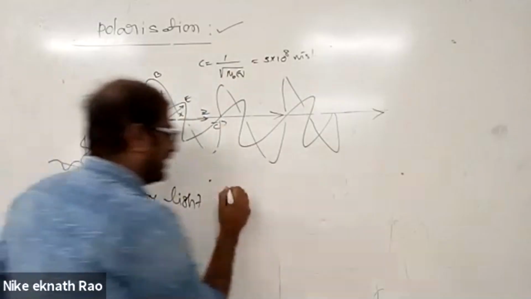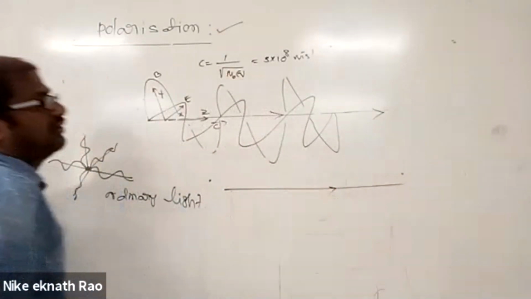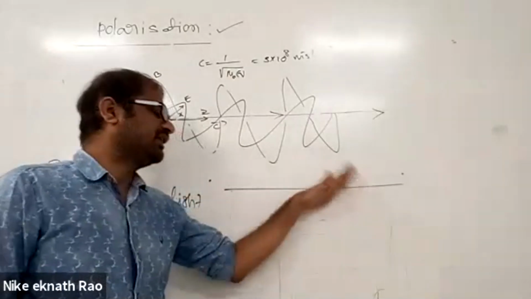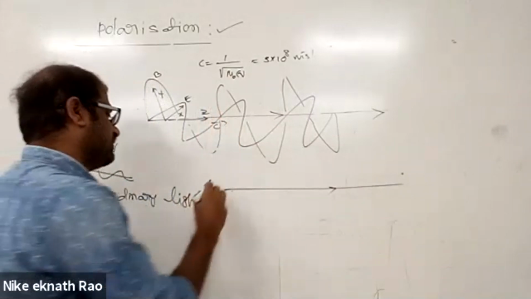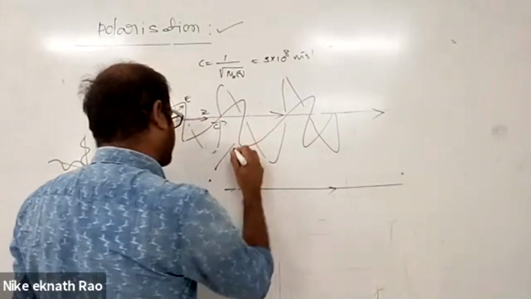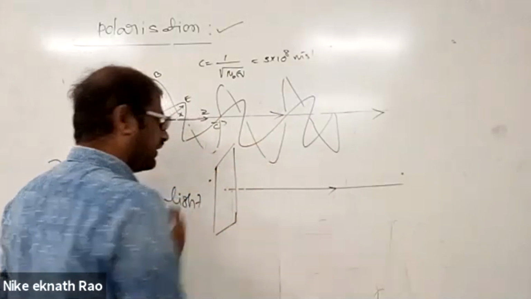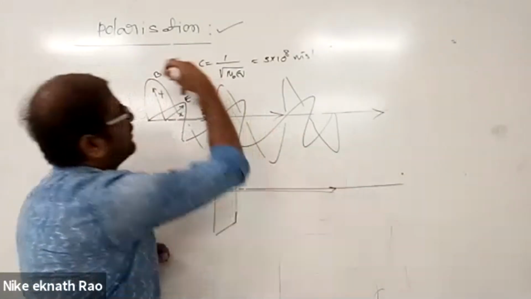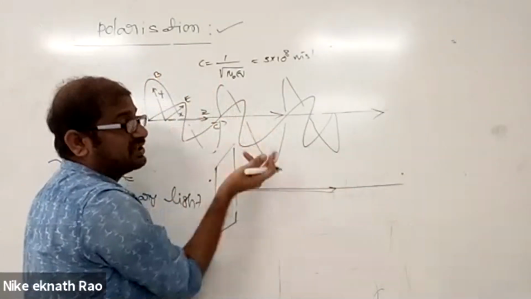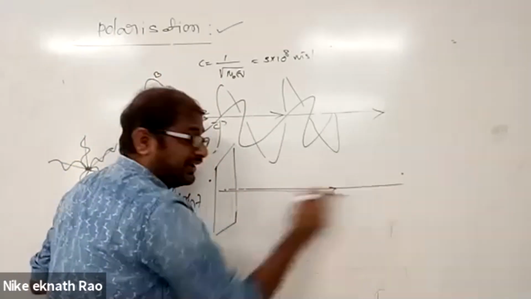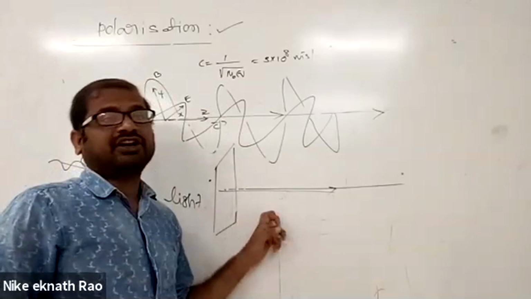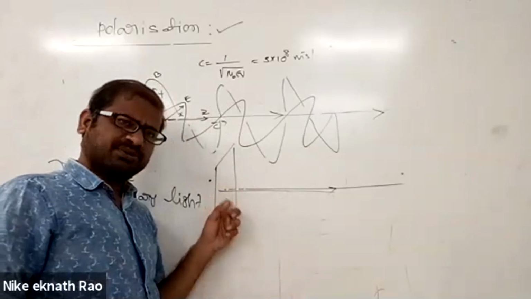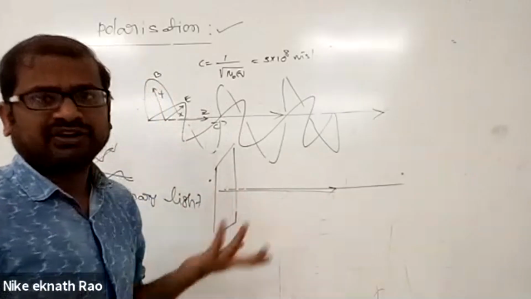okay, so if this is the direction of propagation, then in the perpendicular direction, electric field vector and magnetic field vector are oscillating. So if I imagine a plane perpendicular to the direction of propagation, okay, why? Because electric or magnetic field vectors are what? Oscillating perpendicular to the direction of propagation. If I imagine a plane perpendicular to the direction of propagation, in this plane must be the electric field vector.